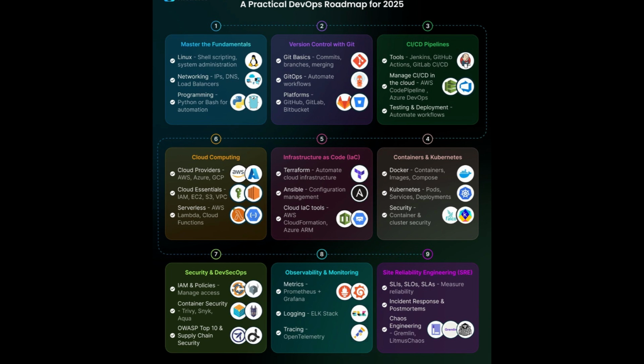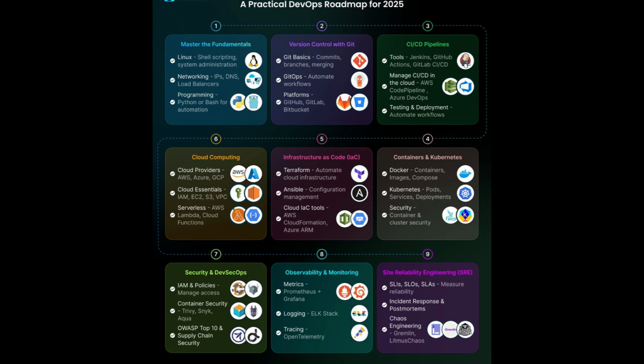Once your code is versioned, it's time to automate delivery. Learn CI/CD tools such as Jenkins, GitHub Actions, or GitLab CI/CD. Then move to cloud CI/CD platforms like AWS CodePipeline or Azure DevOps. Remember, automation is key. The goal is to test, build, and deploy your code continuously without manual steps.